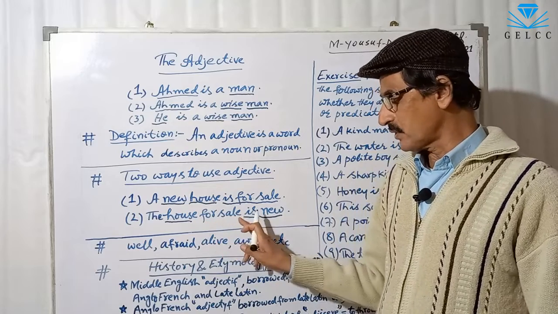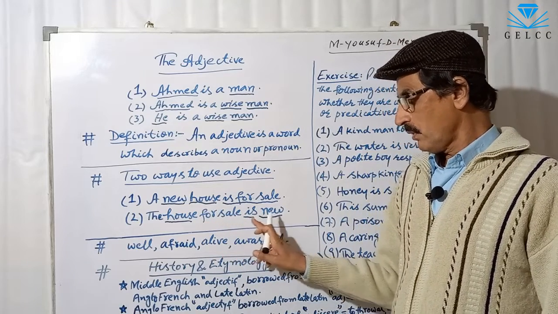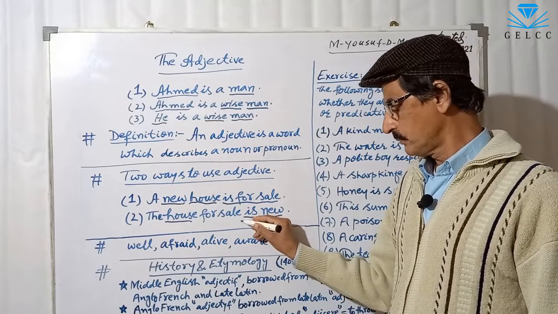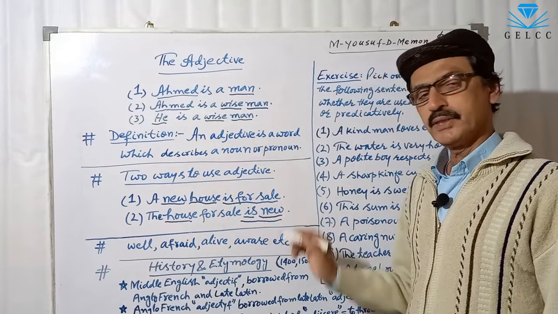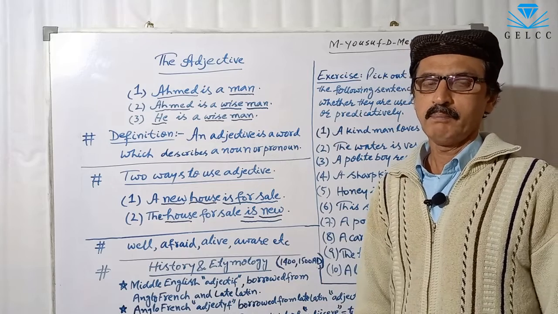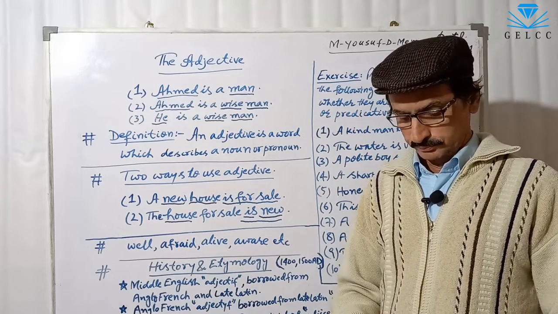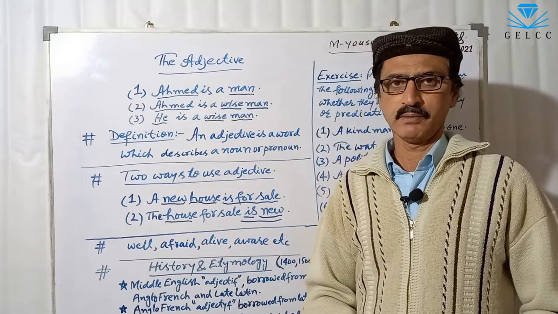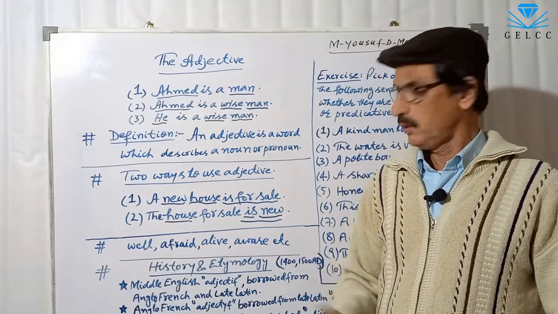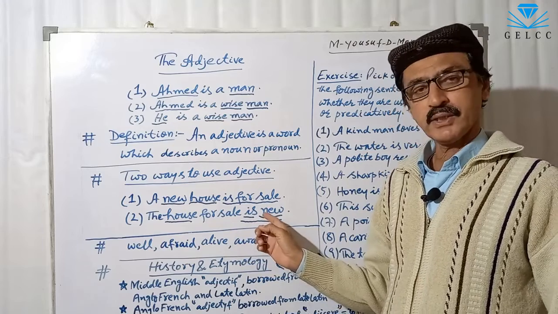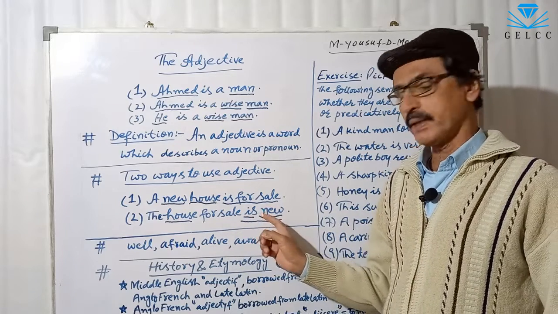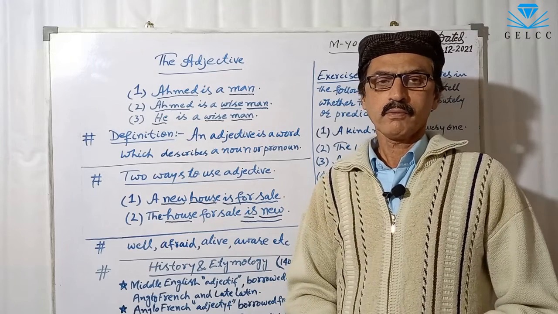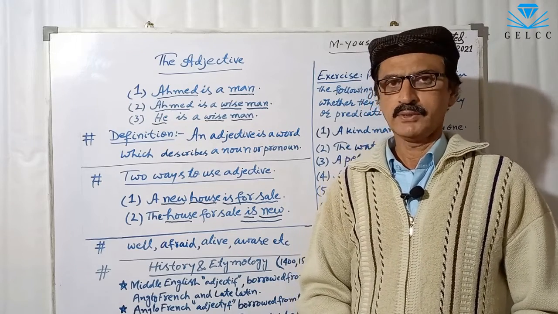But in the second sentence, the adjective makes the part of the predicate. This is a predicate. The adjective makes the part of the predicate. So it is called post-modification. An adjective which makes part of a predicate is said to be a predicative adjective.